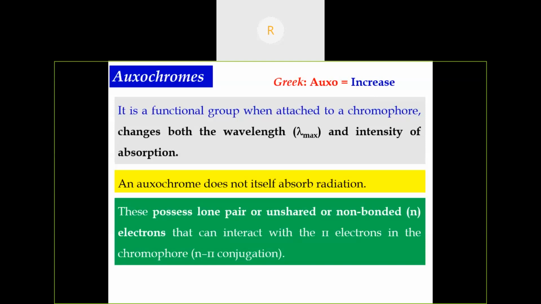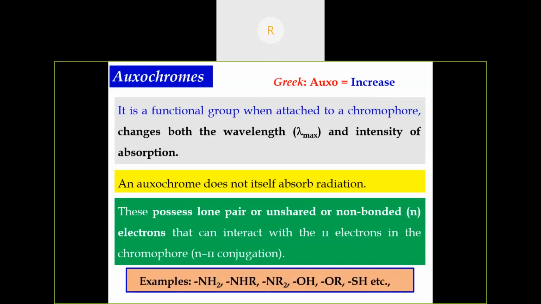Again, I am repeating one point: an auxochrome does not itself absorb any radiation. It enhances absorption only in the presence of a chromophore. I am going to discuss this with examples. Examples of auxochromes are amine NH2 groups, hydroxyl groups, alkoxy groups, thiol groups, etc.